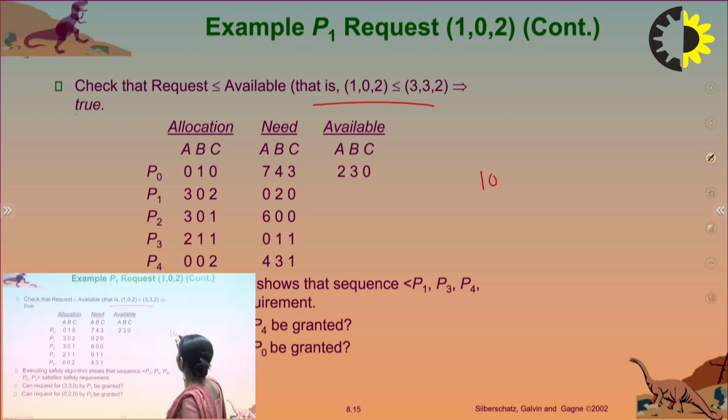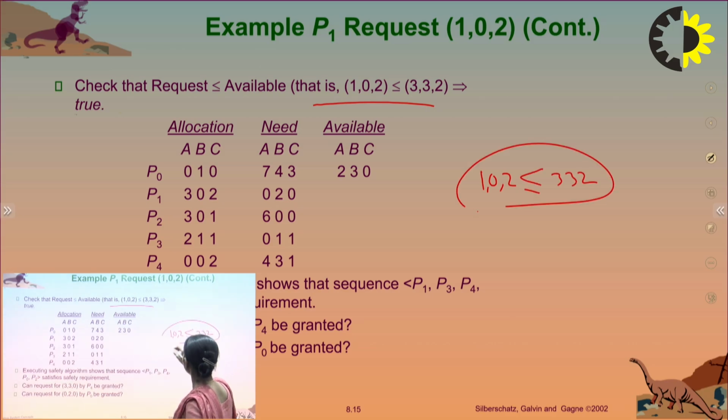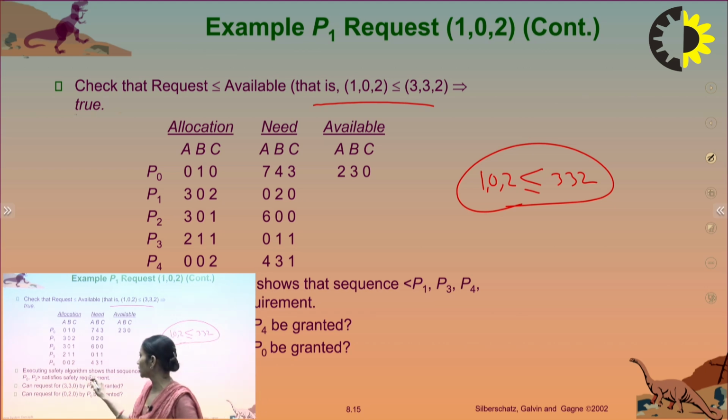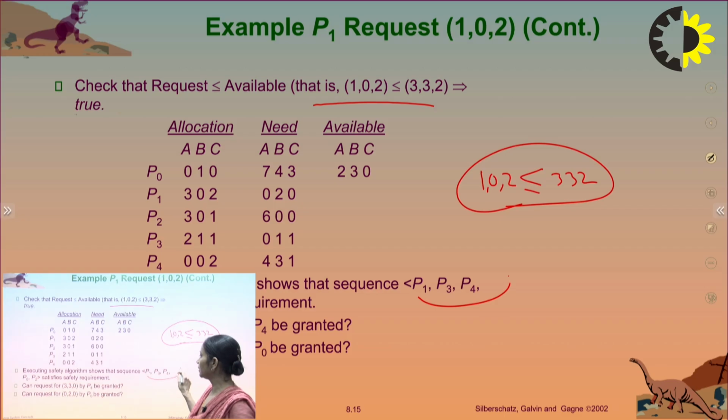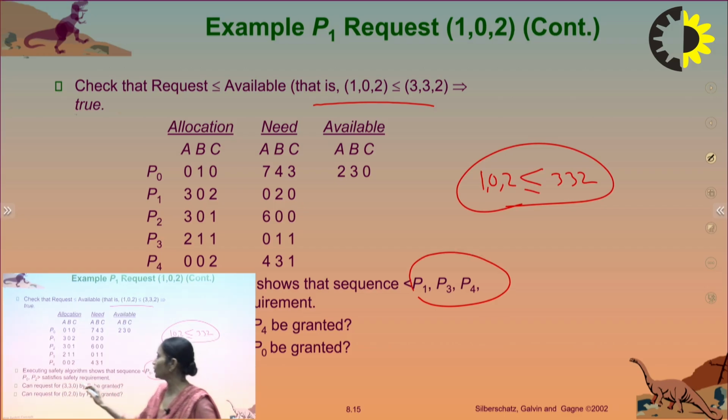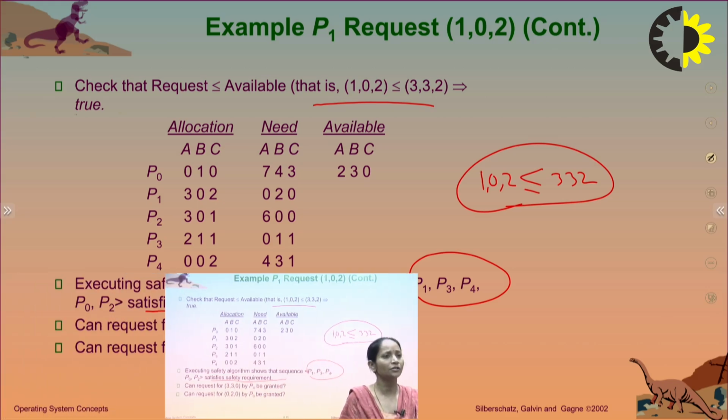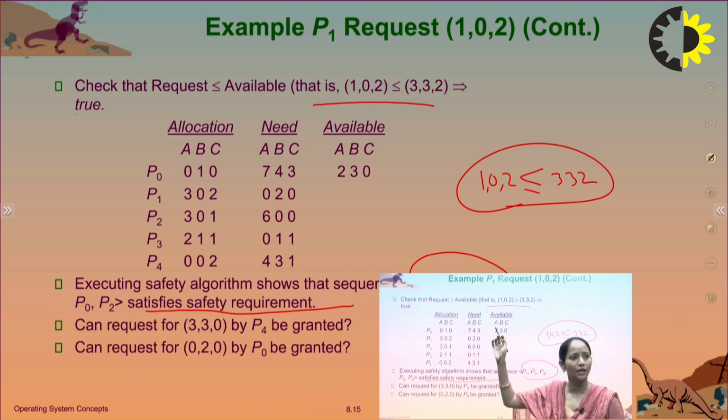If the request of P1 is less than or equal to 332, the request may be granted, and we can again check with the previous process. If the request is granted, then we check whether there is a safe sequence or not by executing the safety algorithm. As in the previous example, there is a safe sequence P1, P3, P4, P0 and P2, which satisfies the safety requirement. So there is no deadlock and this request is granted.